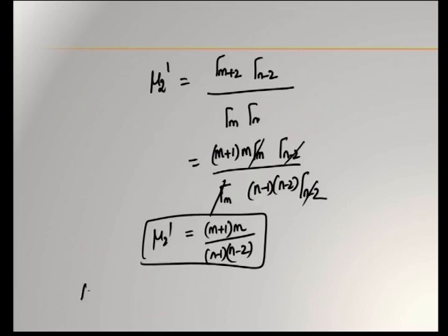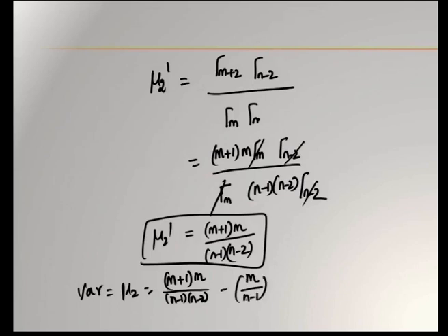Okay. Therefore, variance is mu 2, that is mu 2 dash minus mu 1 dash square. So, m plus 1 into m by n minus 1 into n minus 2 minus m by n minus 1 whole square, and this gives you m into m plus n minus 1 by n minus 2 into n minus 1 whole square.